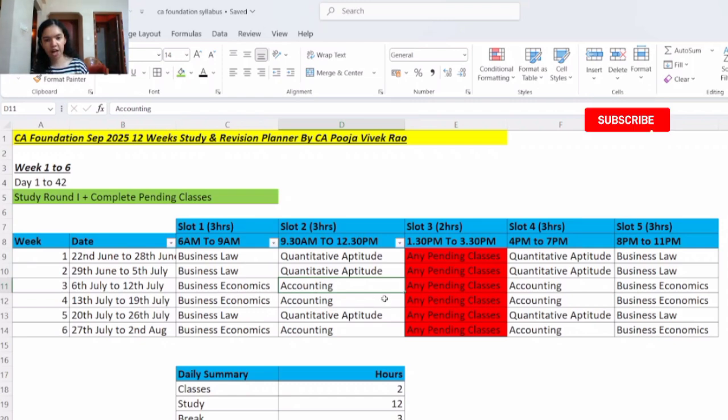Because it shouldn't happen that suppose we start accounting first and spend 10 days studying accounting itself, and then another 10 days we study business law. And by the time we reach the last subject, if there is no time left and we score less in this subject, it will still be considered a fail. Also, by the time we reach the last subject, we might have forgotten what we had studied for the first subject. So an important strategy here is to start all the subjects together and then complete each subject in equal proportion.